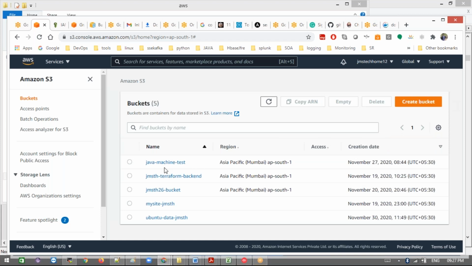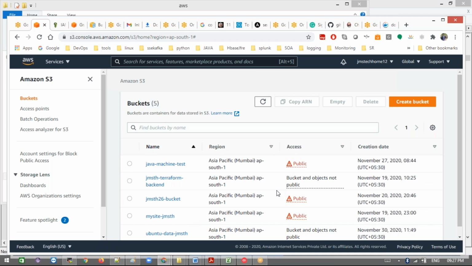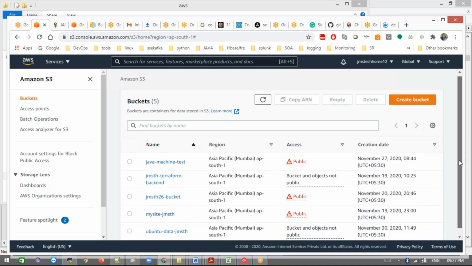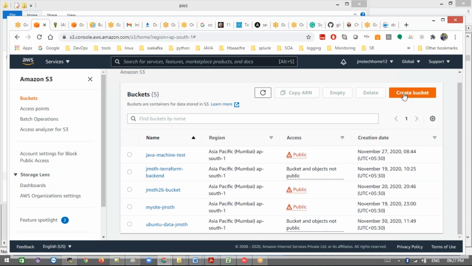Even if you don't have any, you won't see anything here. I did a couple of things, giving permissions to others to download information and testing. Let's create a bucket here.